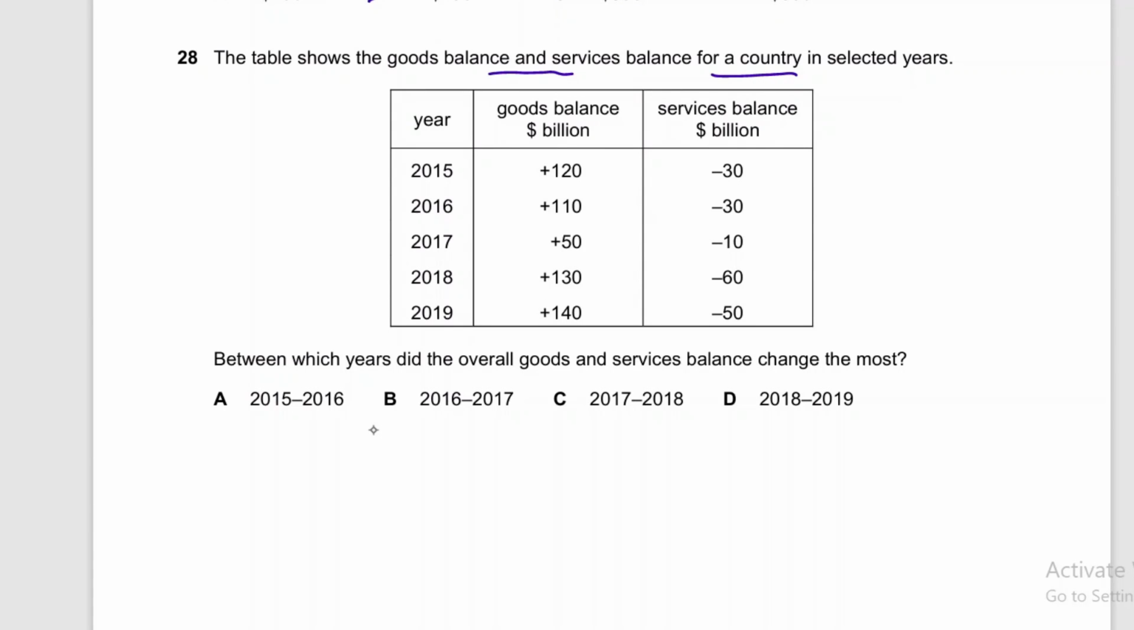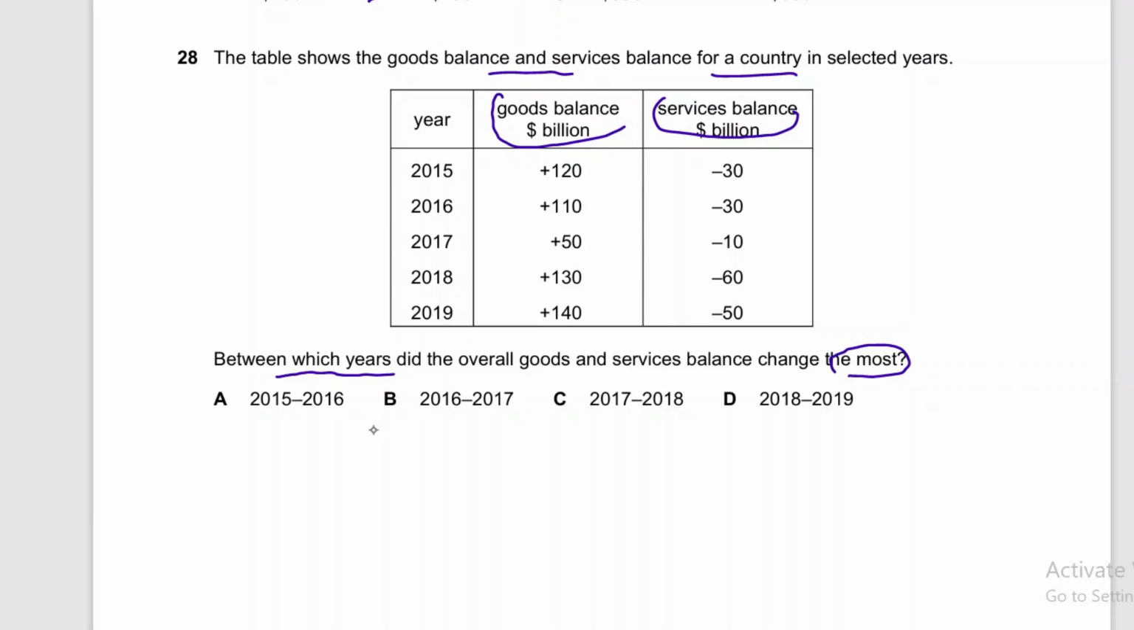These are the years 2015 to 2019, and this is goods balance and this is services balance, right? So between which years did the overall goods and services balance change the most? It is changing every year, but he is asking when does it change the most, right? So in 2015,